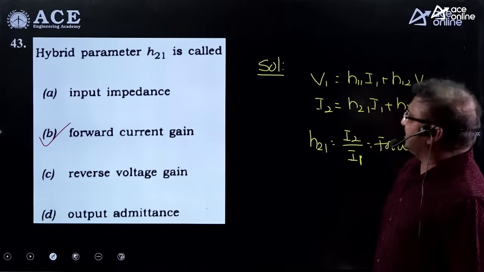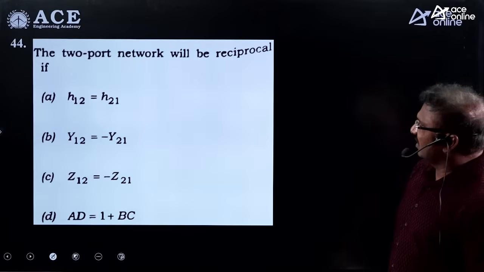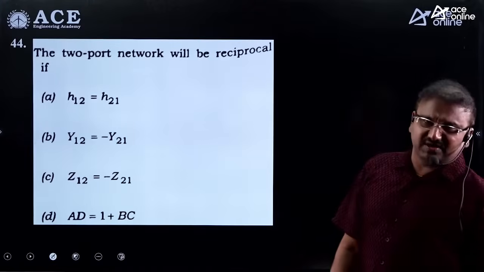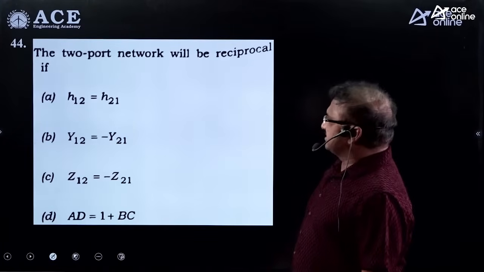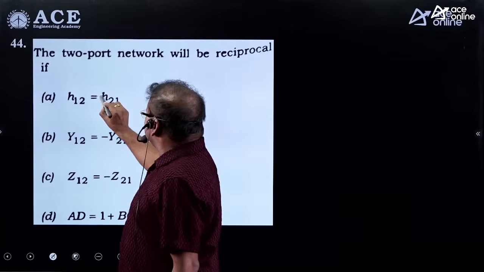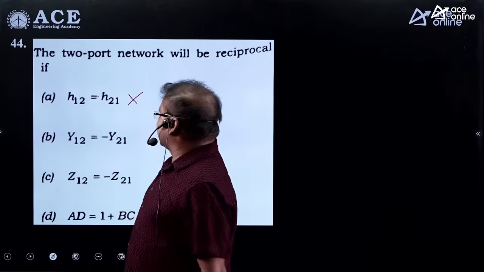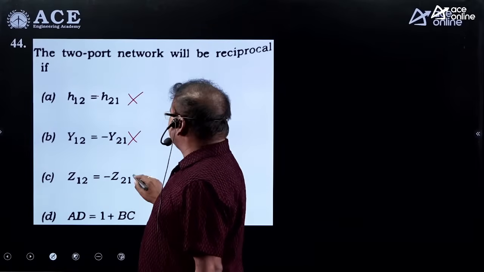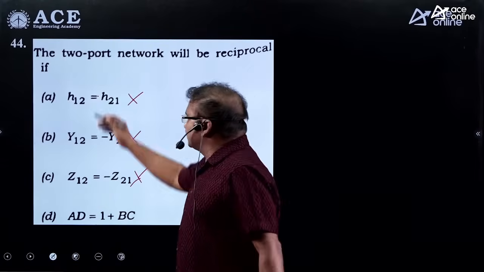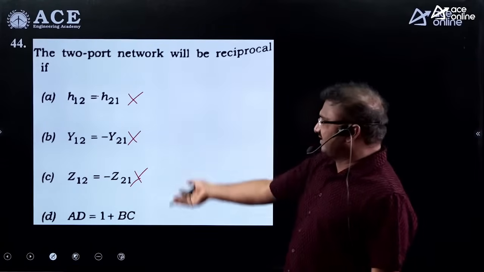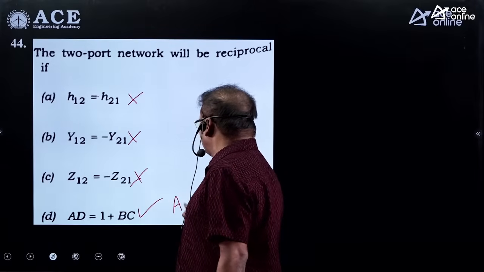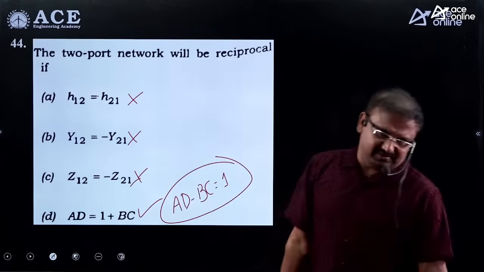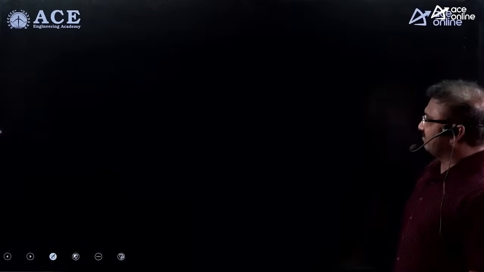Okay. Let us take the next example. This is also very simple under two-port network parameters. The two-port network will be reciprocal. Reciprocal, you know that, means H12 is equal to minus H21. But it is given only H21. That's why it is not correct. Y12 is plus Y21. It is not correct. And Z12 also plus Z21. It is also not correct. Once you are confident that the first three are not correct, then definitely you can go for that. This one is correct. This is AD minus BC equal to 1. Very simple.